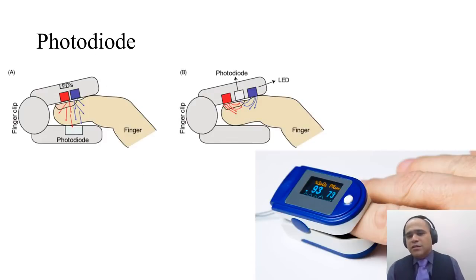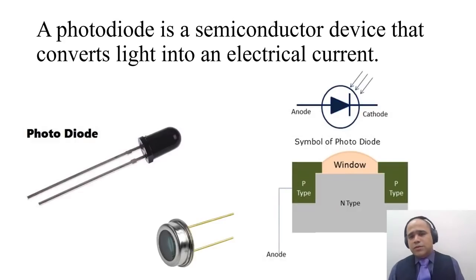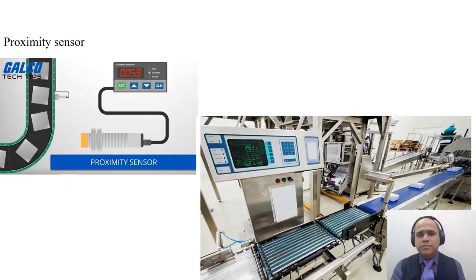Now you might have seen a portable pulse oximeter. So what are the sensors inside that? Let's understand. A portable pulse oximeter uses nothing but a light sensor called a photodiode. This is a semiconductor device that converts light into electrical current. It is very sensitive, and because of the PN junction layer, the smallest amount of light can be detected, and very small changes that happen in the blood flow can be sensed inside the pulse oximeter. So that's why a photodiode is used in sensitive applications.